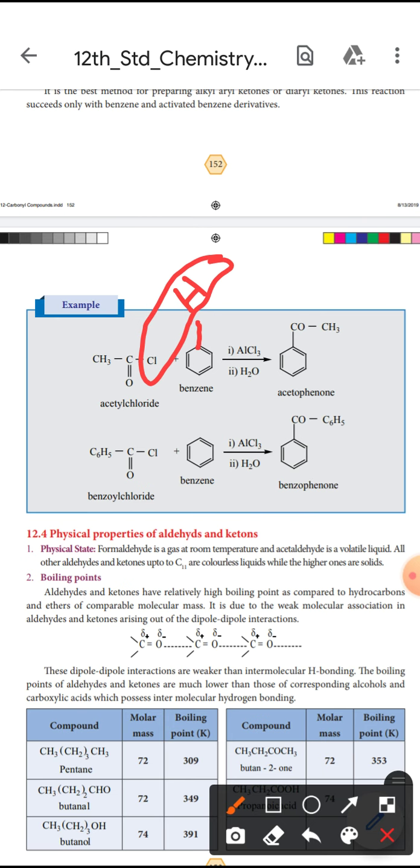So the next one, benzoyl chloride. Benzoyl chloride C6H5COCl. That also, this hydrogen combines with the Cl to form HCl. We will get the product benzophenone.